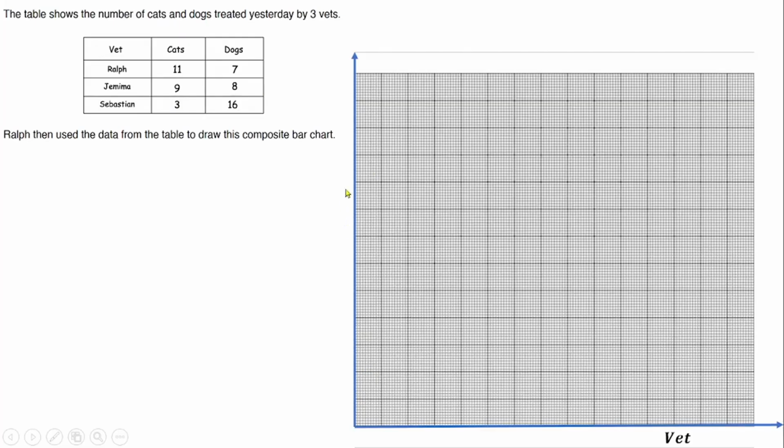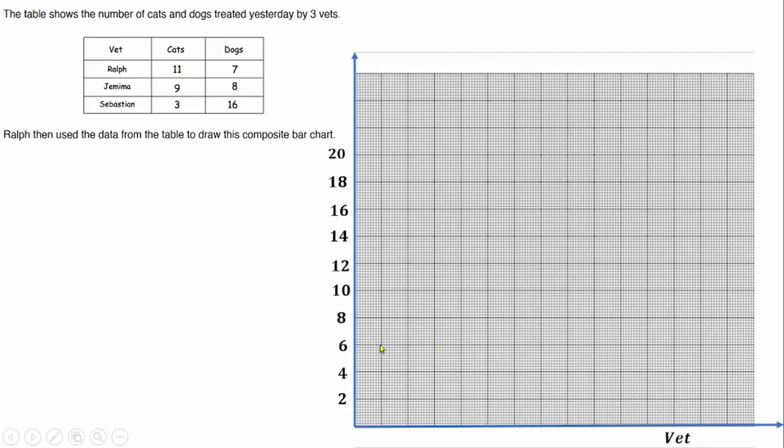If I label it 1, 2, 3, with 1 unit for 2 centimeters, that will not be enough. So that means I will need to use 2 centimeters for 2 units. So I will have 2, 4, 6, 8, 10, 12, 14, 16, 18, 20. Then from here, I can now start with Rafi.